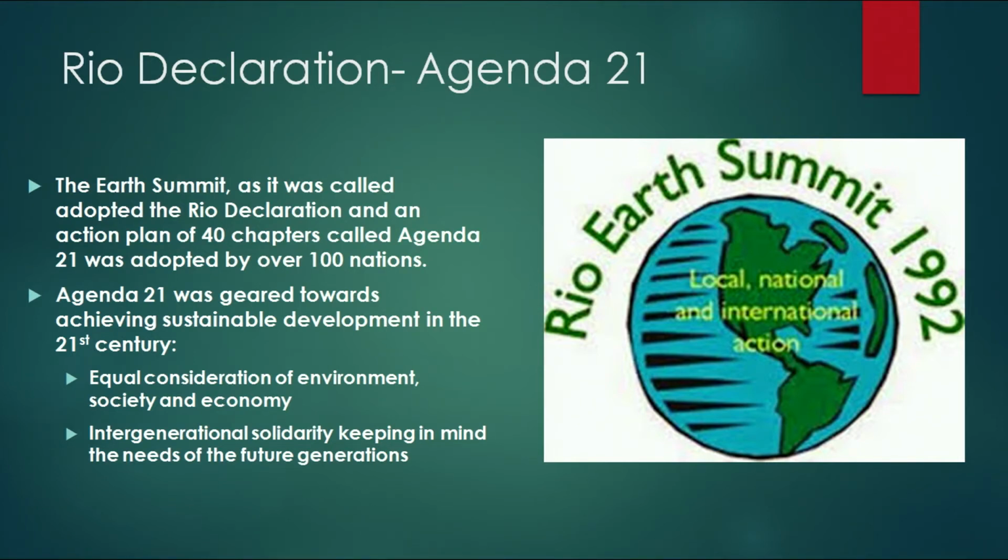You started saying that there has to be an equal concentration of the environment, concentration in terms of development of the environment, society and economy. We also have to ensure that we are able to look after the needs of our future generations. So they came up with something called the Agenda 21. That means this is how we are going to maintain a sustainable level of development in the 21st century, right?